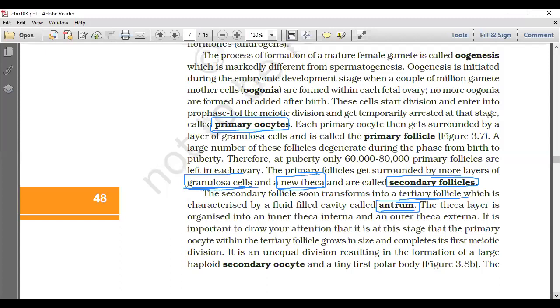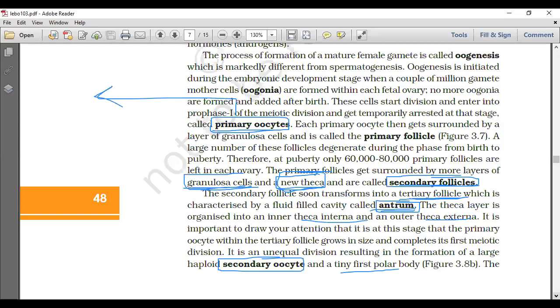It is an unequal division resulting in the formation of a large haploid secondary oocyte and a tiny first polar body. Okay, so focus on the properties here. Let me say once again: primary follicle containing granulosa cells; more granulosa cells plus new theca, that is secondary follicle. Then how do you recognize the tertiary follicle? Antrum cavity, and the theca divided into externa and interna.